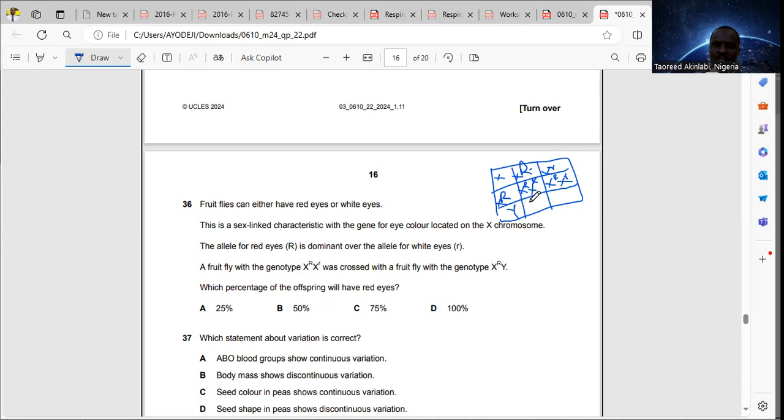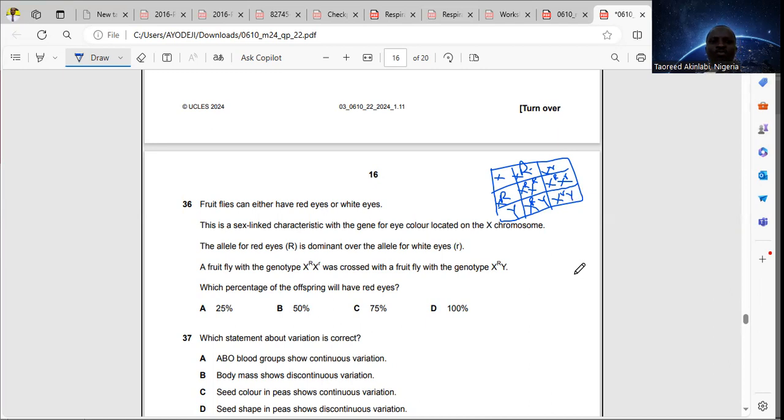For this, it will be X capital R and Y. While the last one will be X small r and Y.